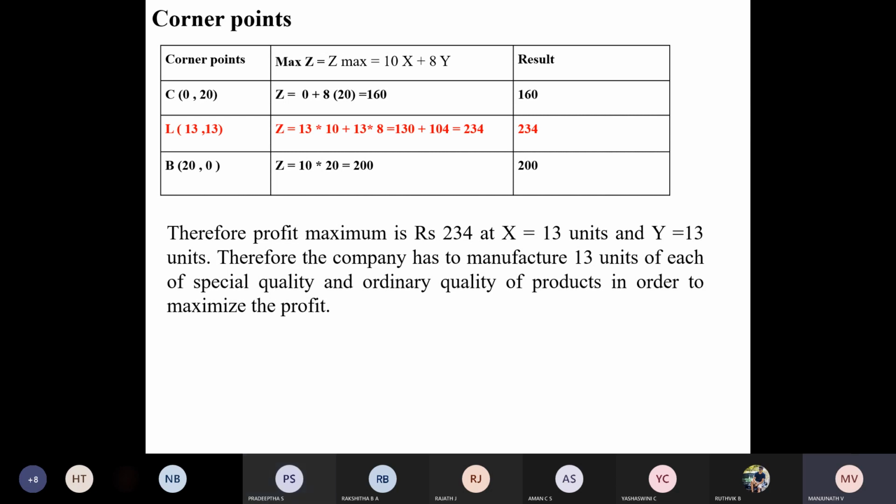Yes, sir. 254, 255, 256 doesn't matter. You write your same answer. Don't worry about the variations of 1 or 2 units. That's what Abdullah was worried about from the beginning. Again, the same assurance from my end: don't worry about the variations of 1 or 2 units. That doesn't matter much. But the maximum should be at the same point. The corner point should not vary. You cannot get the maximum at B instead of L. Other variation is fine, but these 1 or 2 units are not a problem.